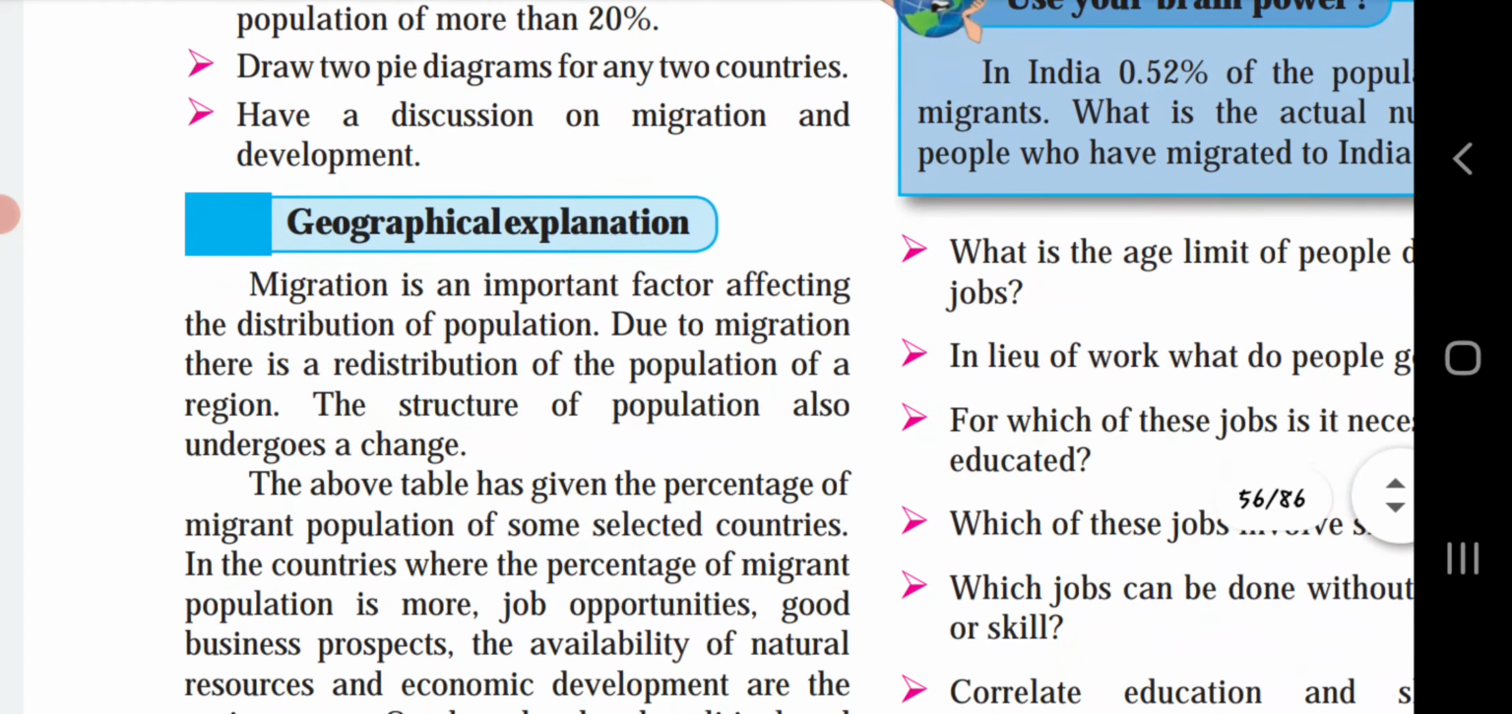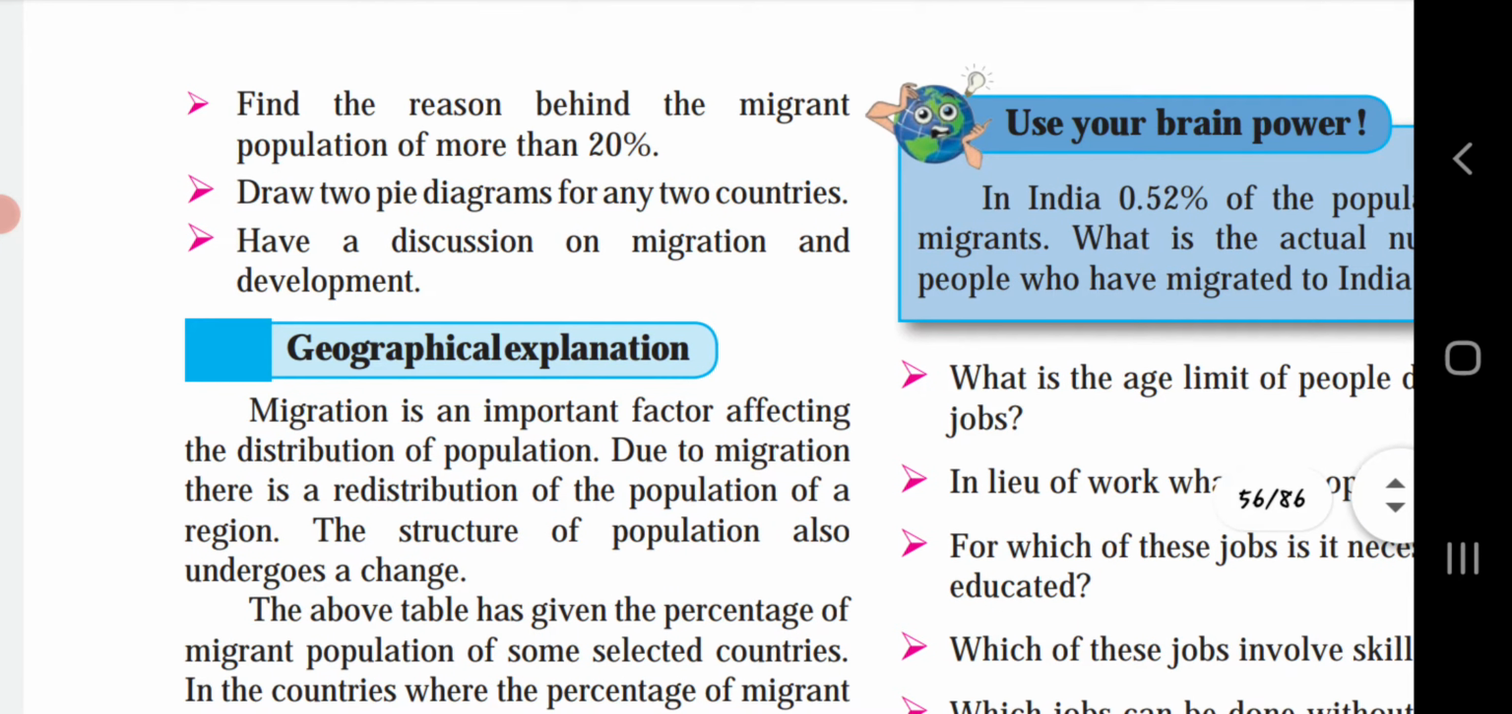Have a discussion on migration and development. So here, migration and development. How will migration increase? If migration is increasing, the facilities will be lesser. And in the development process, if the literacy level increases, the development will take place rapidly. If the illiteracy is more, then the development of our country will be slow.